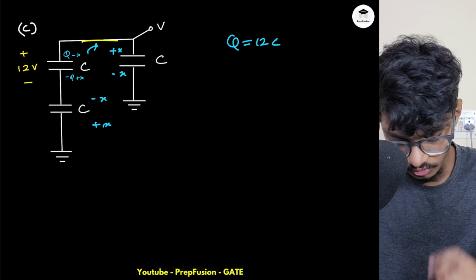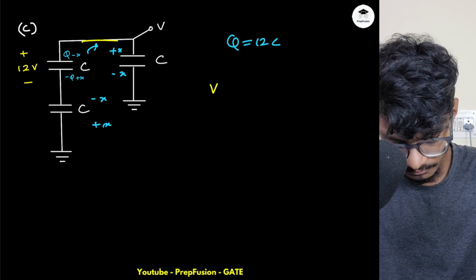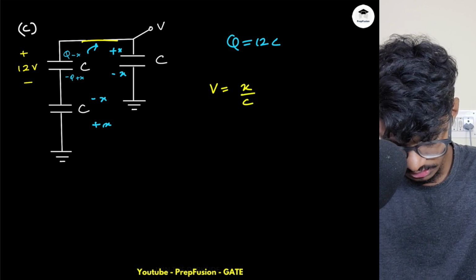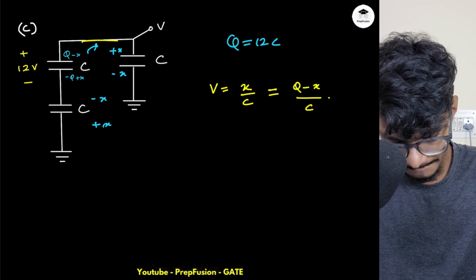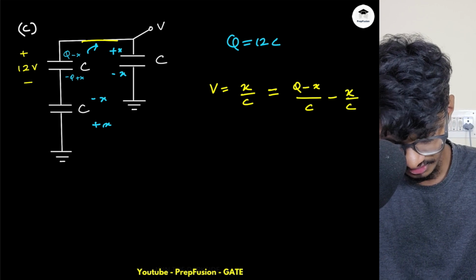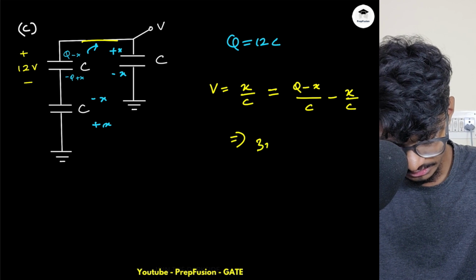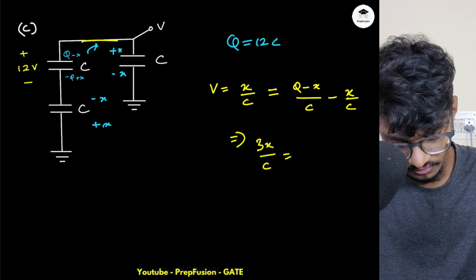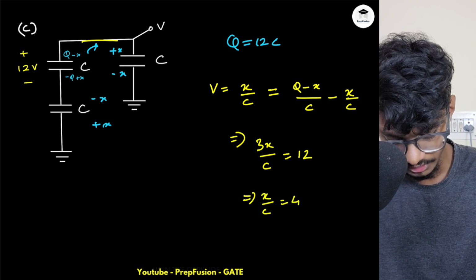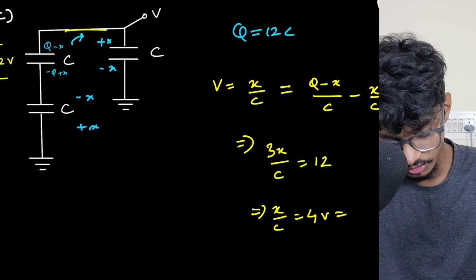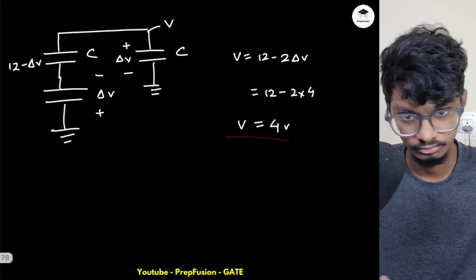Now I can write the voltage at this node and equate the voltage. So what is V? V is x by C, or equals (q minus x) divided by C minus x divided by C. So this will be equals to 3x divided by C. And what is q? Q is 12C. So 12C divided by C is 12 itself. So x by C is 4 itself, which is 4 volts, which equals my V, right? That is my answer simply. And you can cross-check, both are the same again.